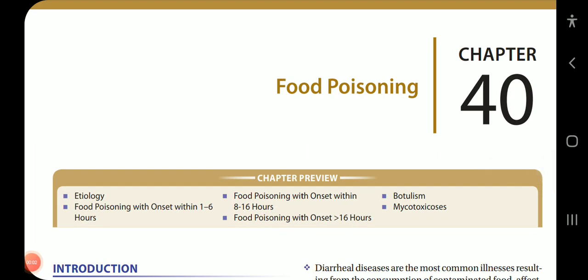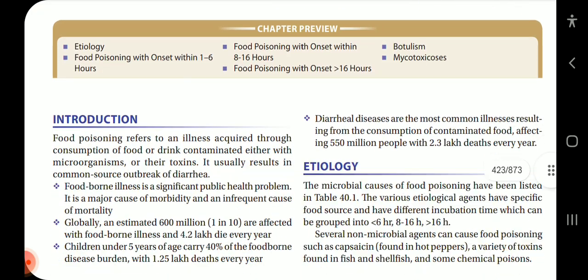Okay, so now let's start with chapter 40 of your Apurba Sastry Essentials of Microbiology, which is about food poisoning. In this chapter, we'll be previewing the etiology, the food poisoning onset within 1 to 6 hours, 8 to 16 hours, and more than 16 hours, botulism, and mycotoxicosis.